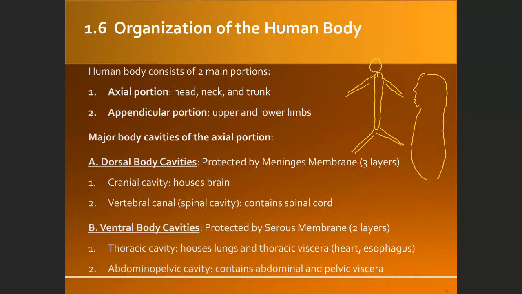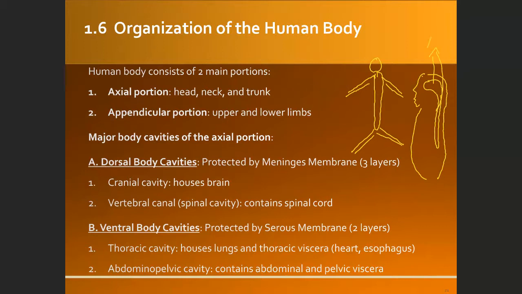So the dorsal body cavity is located in the dorsal area, which is actually the brain cavity, or cranial cavity, where the brain is located. And on the back, you will see the long cavity called the vertebral canal or spinal canal. So both of these cavities, the cranial cavity and the vertebral canal, are called the dorsal body cavity.